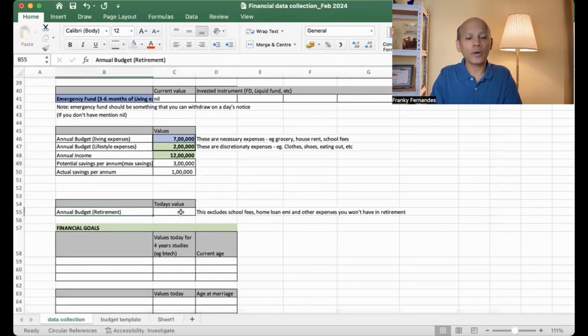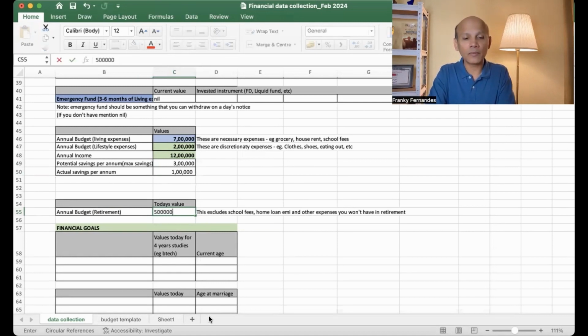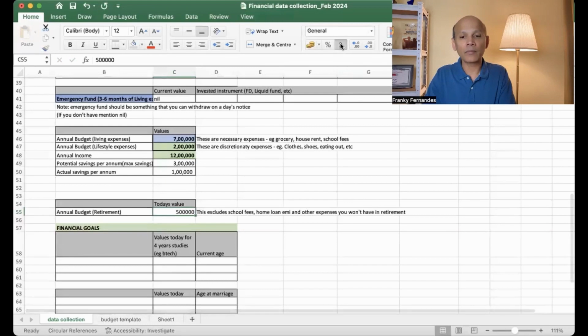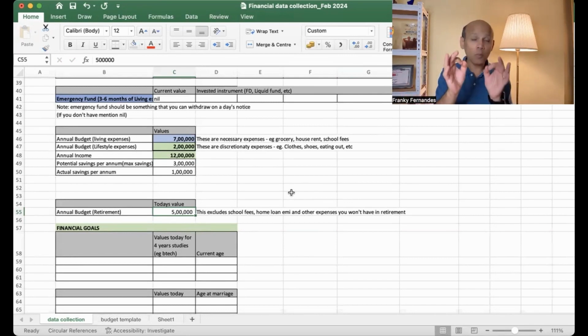Finally, you can also enter your annual budget in retirement years, which excludes school fees, home loan EMI, and other expenses you won't have in retirement. This is where you can enter it. Probably it is 5 lakhs, right? This will help you to determine what should be your retirement corpus. And to know how to calculate your retirement corpus, you can watch my other video on retirement fund planning, DIY. You watch that, you will get an exact number that you will require after retirement.